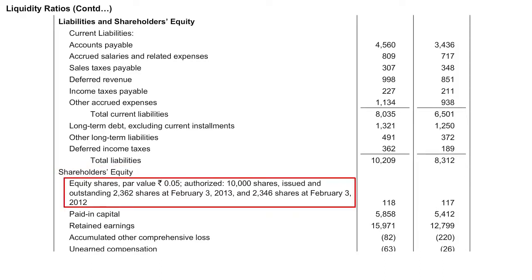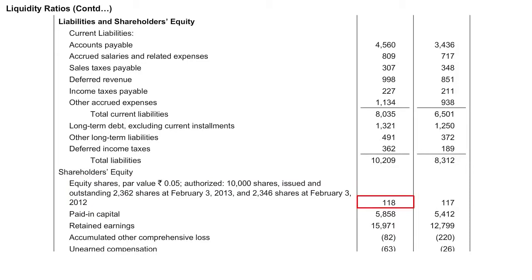Equity shares par value is rupees 0.05. Authorized shares 10,000. Issued and outstanding shares are 2,362 at February 3, 2013 and 2,346 shares at February 3, 2012. The equity shares which are recorded at par amount to 118 for the year 2012 and 117 for the year 2013.